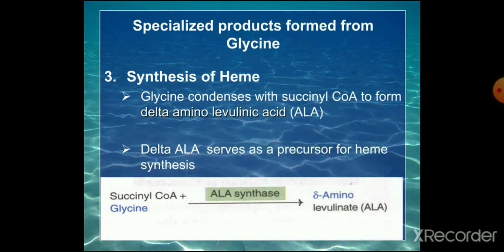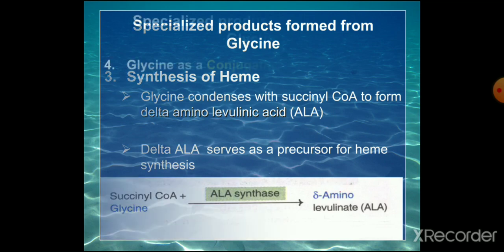Next important product is the synthesis of heme. Glycine condenses with succinyl coenzyme A to form delta aminolevulinic acid. Delta aminolevulinic acid serves as a precursor for heme synthesis. So succinyl coenzyme A plus glycine, in presence of ALA synthase, which is the rate limiting enzyme in heme synthesis, forms delta aminolevulinic acid or ALA. So that is an important product for the synthesis of heme.